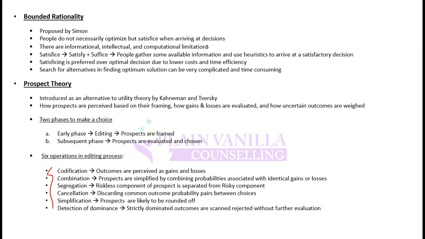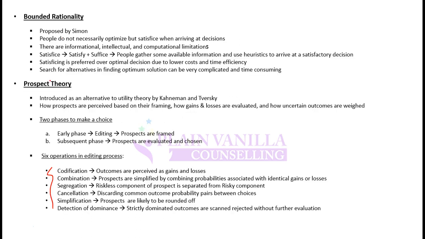Moving on, another important concept with respect to prospect theory and with respect to behavioral finance is reference anomalies. So it says that anomalies may arise from the act of editing. What is an anomaly? An anomaly is anything that is against the usual behavior or that is against the optimal decision.